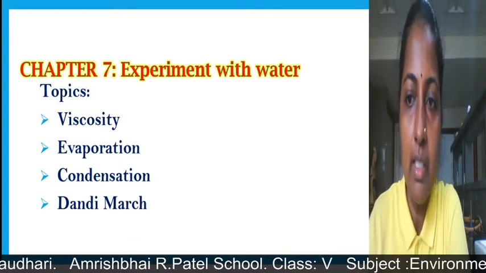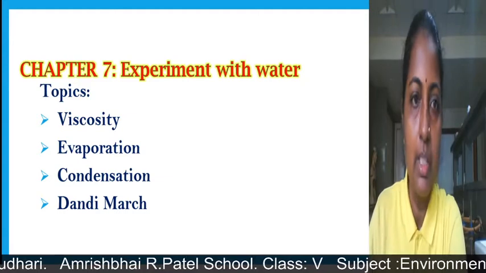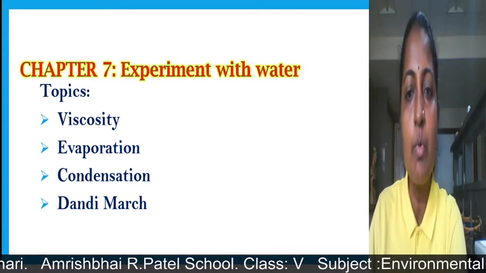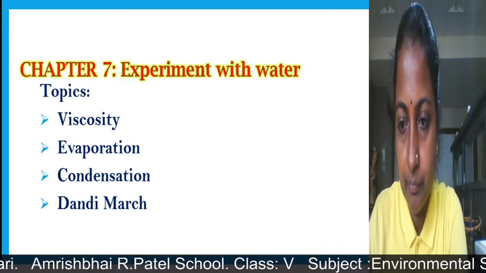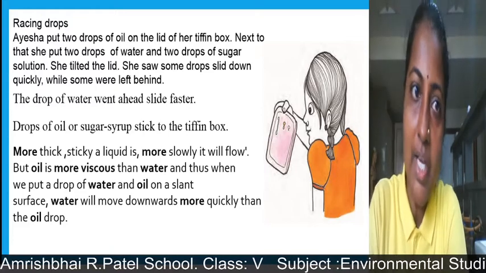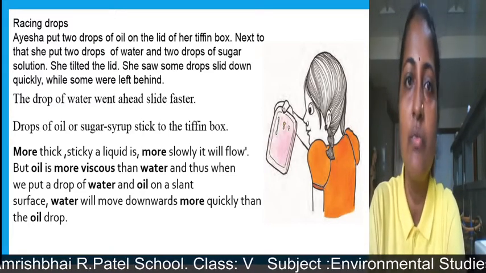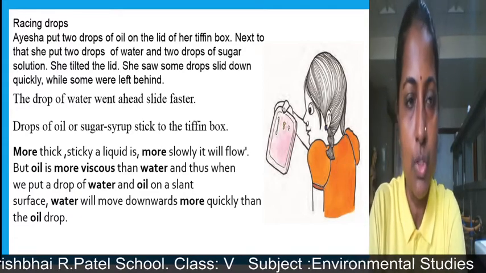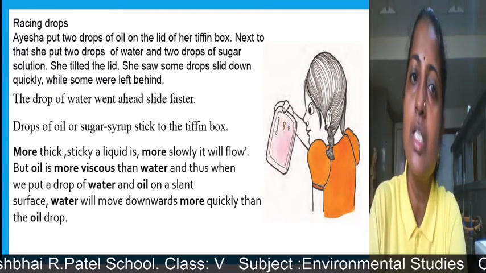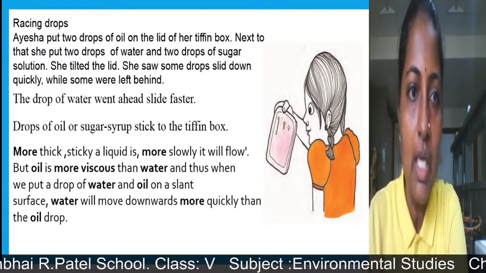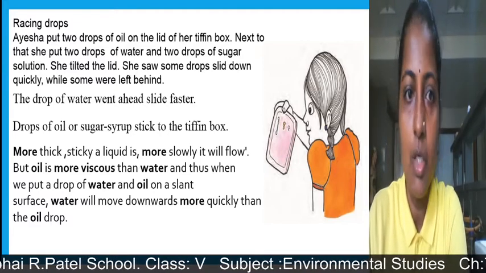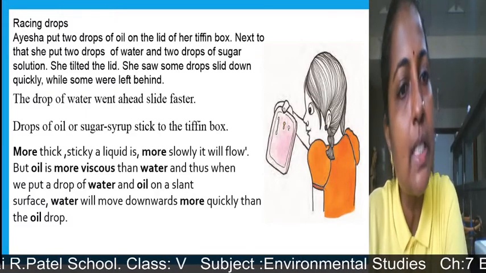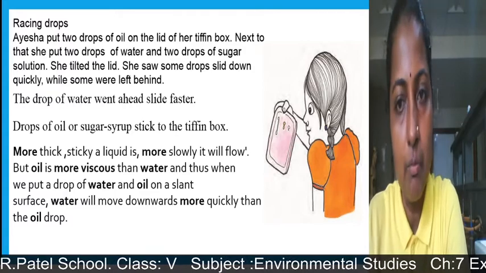Now students, we will see the next topics related to chapter number 7, that is viscosity. We will see about the evaporation and condensation process, and we will see about the Dandi March. Racing drops. Aisha put 2 drops of oil on the lid of her tiffin box. Next to that, she put 2 drops of water and 2 drops of sugar solution. She tilted the lid and saw some drops slide down quickly while some were left behind. The drop of water went ahead and slid faster. Drops of oil or sugar syrup stick on the tiffin box.